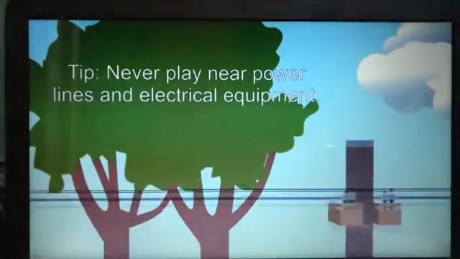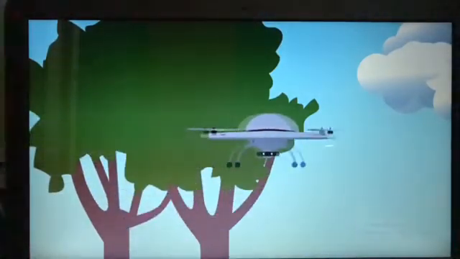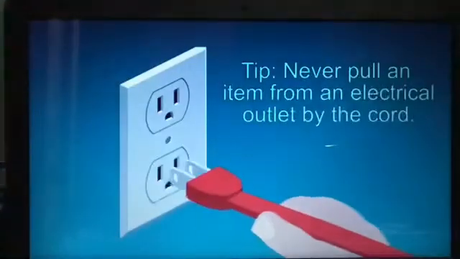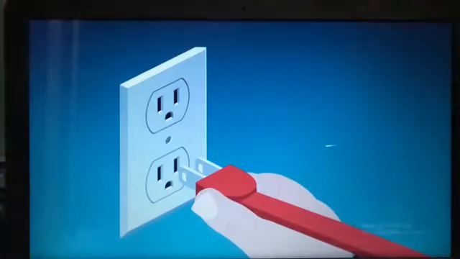Never climb trees near power lines and electrical equipment. Same goes for kites and drones. Before you fly them, make sure you're far away from any overhead power lines. Never pull a plug from an electrical outlet by its cord. Pull from the plug to avoid potential shock, or ask an adult to help you.